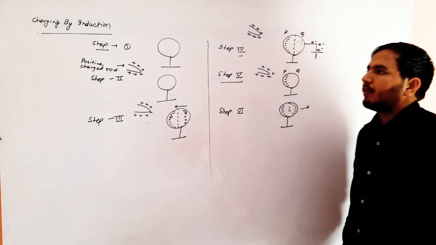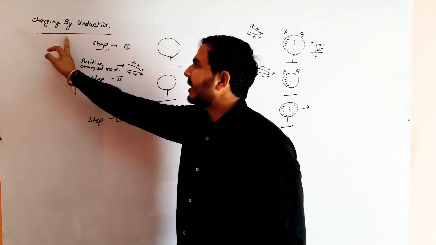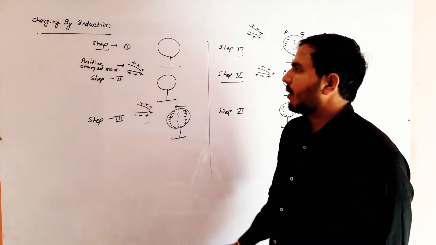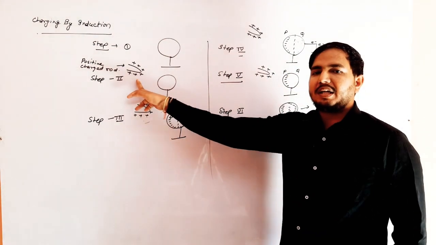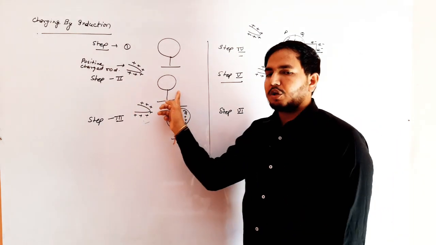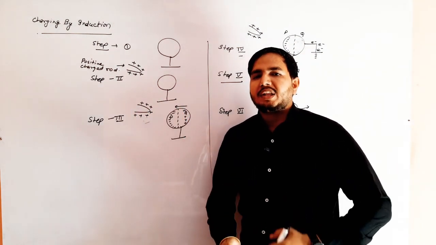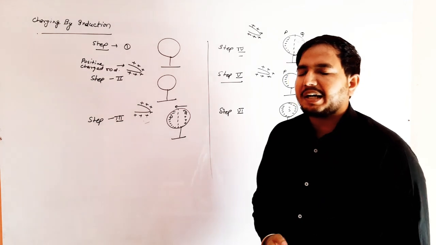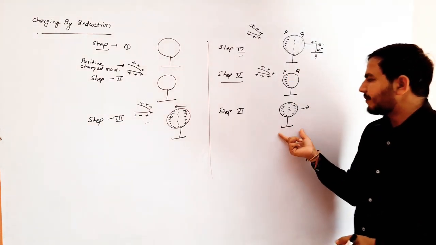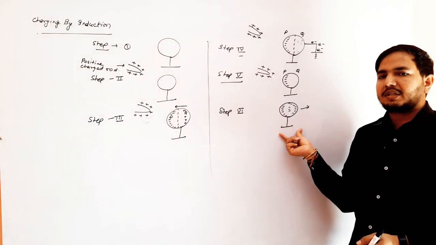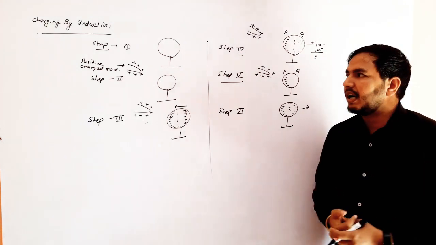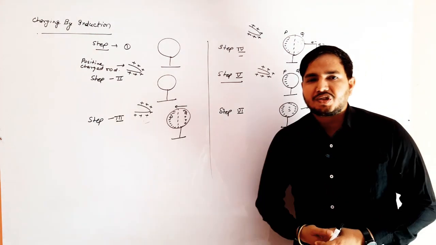Clear? So we can say that in charging by induction, when a charged object is brought near an uncharged object, then without contact we can generate the opposite nature of charge on the uncharged body. This method of charging is called charging by induction.